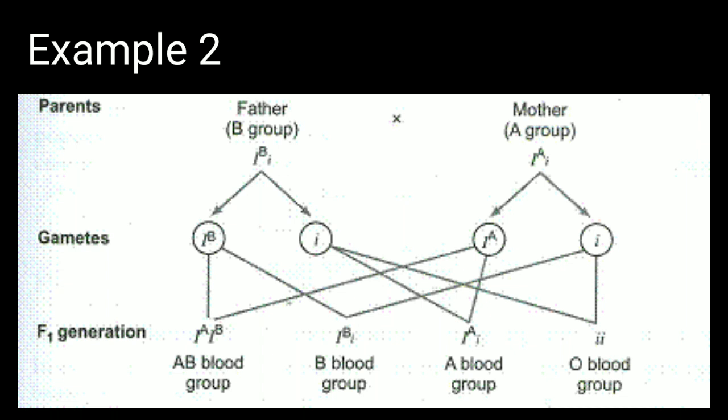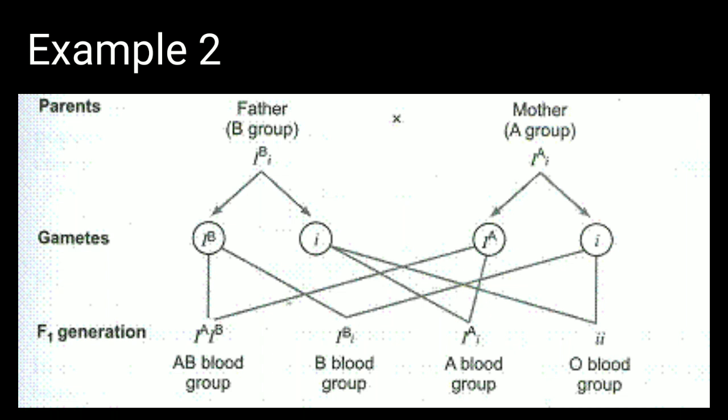That means both the father and the mother will produce two types of gametes that express the blood group for the coming generations. Now let's see what will happen to their offspring, the F1 generation, that is, the possibility of the blood groups.